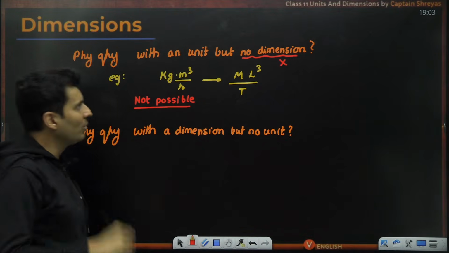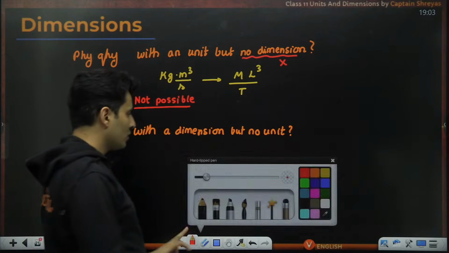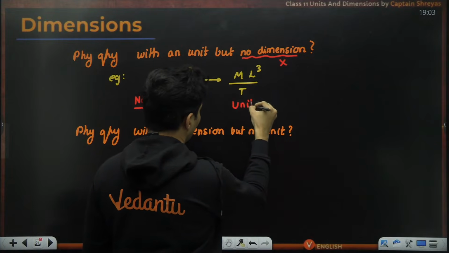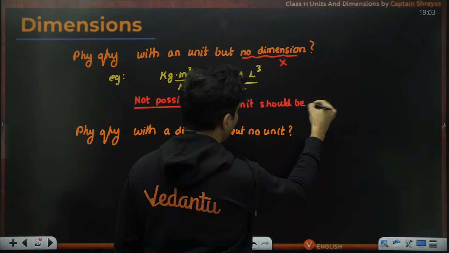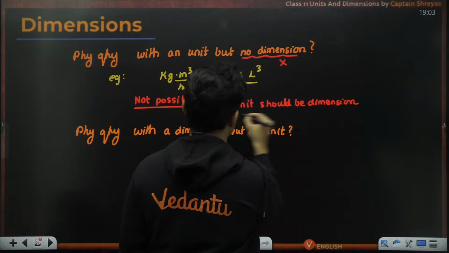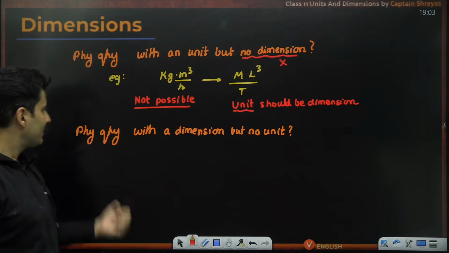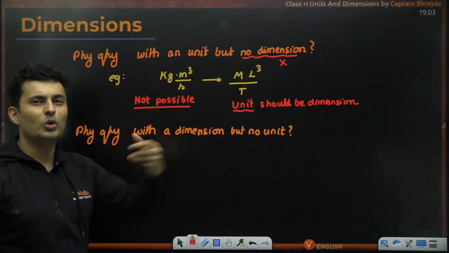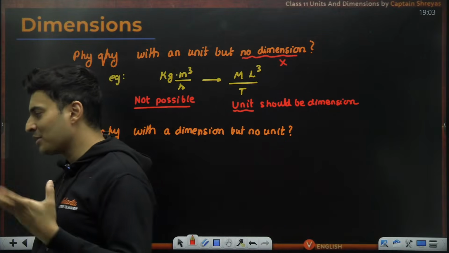Okay, if you have a quantity with a unit, it should have a dimension. So I would just say, if there is a unit, there should be some kind of dimension. Okay, what about this? A physical quantity is there with a dimension, but there is no unit.